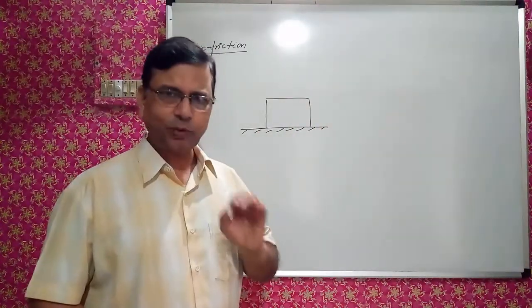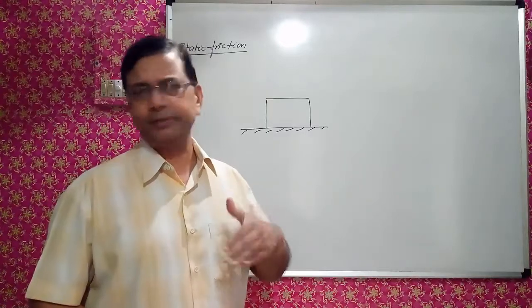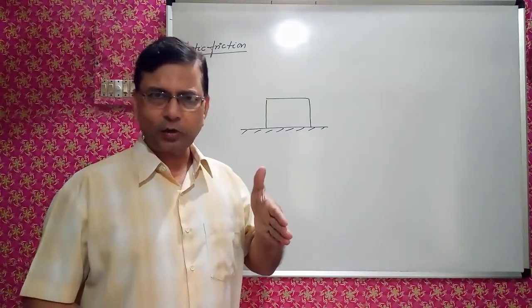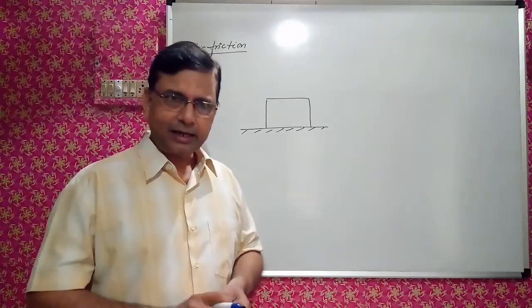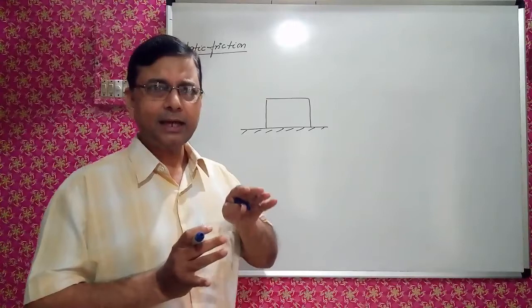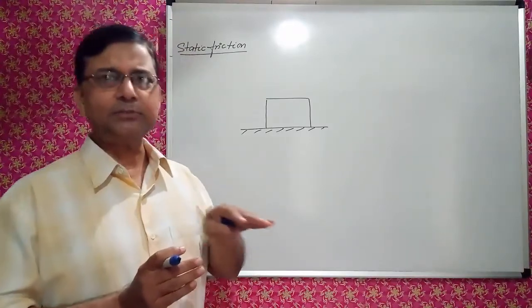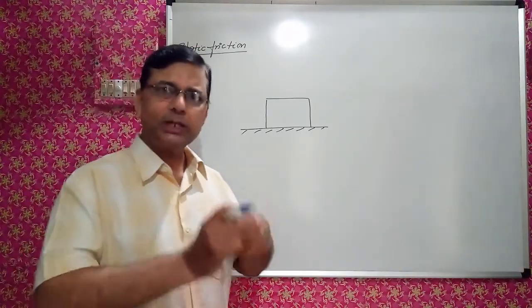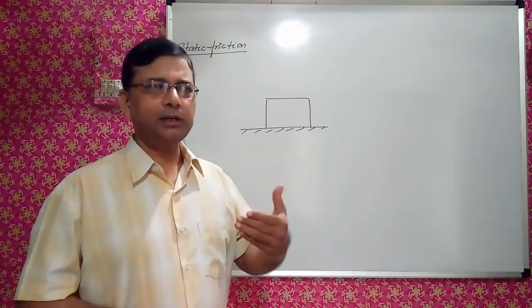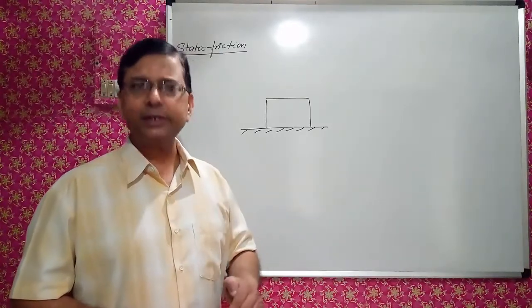Friction exists only if either the object is in motion or force is exerted on the object and there is tendency of motion. Means action of force is mandatory or the motion in the object is mandatory. When the object is in motion, kinetic friction acts on it.